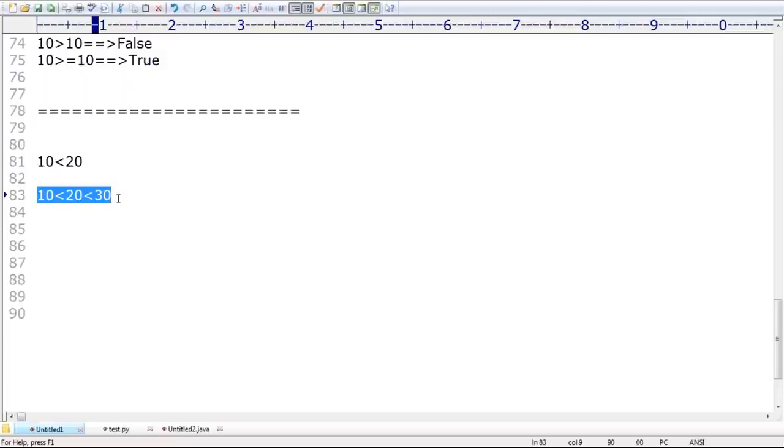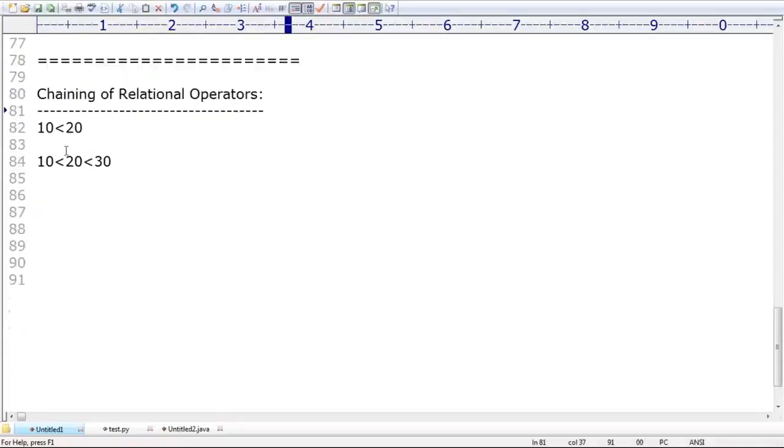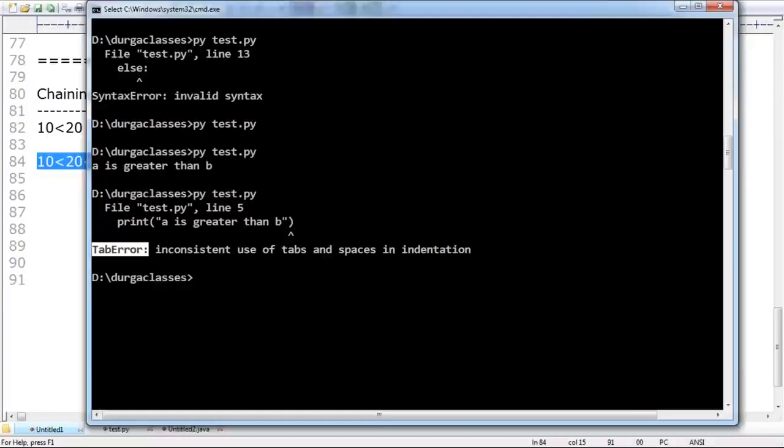Sir, Python chaining, this concept is nothing but chaining of relational operators. Chaining of relational operators is possible. Remember, you can use it, no problem at all. If every comparison is true, the result is always true. If at least one comparison fails, the result is always false only. Remember that.